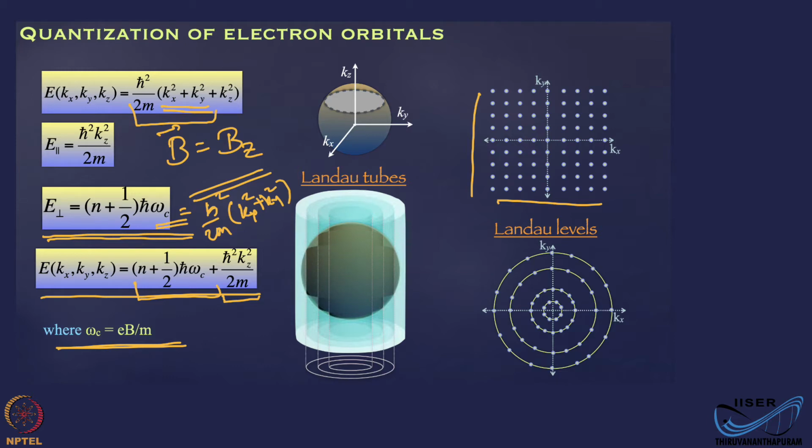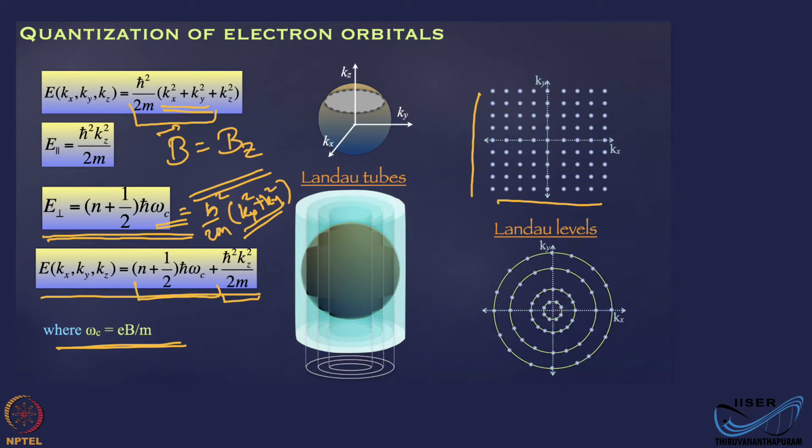Now those kx and ky are no more a good representation. What you have is states which satisfy the equation kx square plus ky square is a constant. That is nothing but circles. So all those states which were distributed evenly have condensed onto circles.